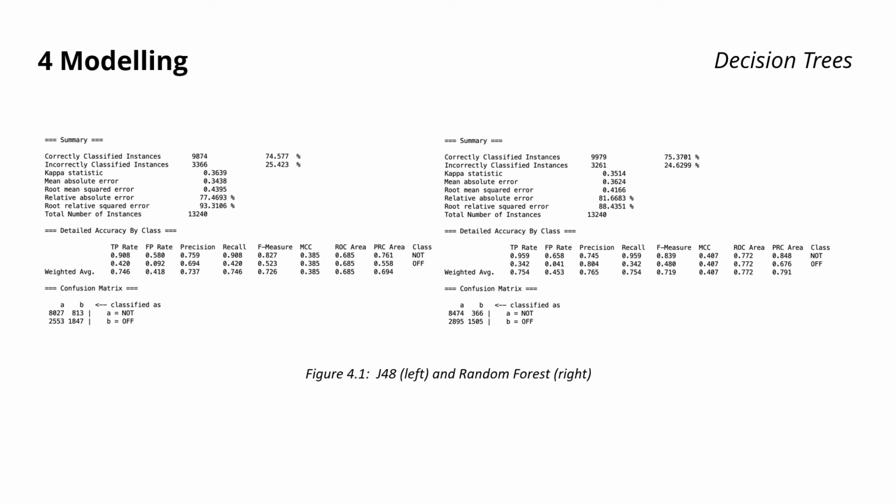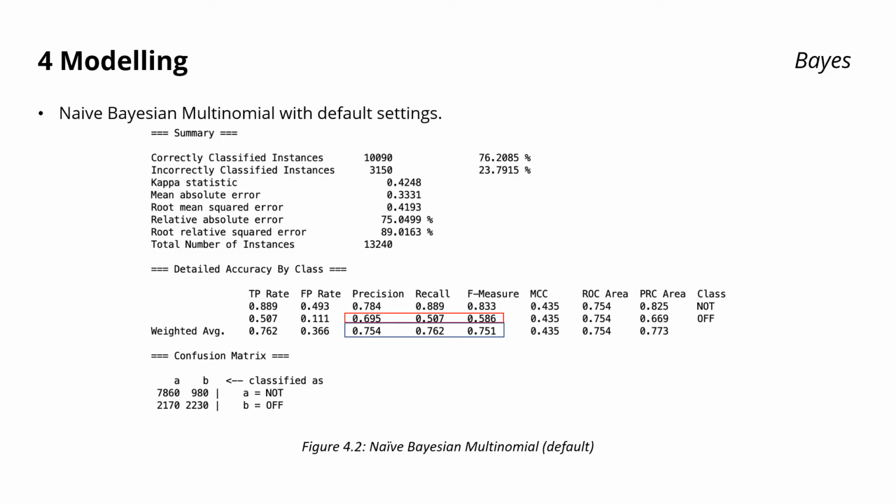The first one is J48 and the second one is a random forest. Both of them are decision trees. As shown in the figure, the results are not that bad, but also not good enough. And then we tried naive Bayesian classifiers. Naive Bayesian classifiers use word frequencies as features to classify documents. First, we tried naive Bayesian multinomial with StringToWordVector and default settings. We can see that the F-measure with respect to the offensive tweets has increased compared to the previous ones.